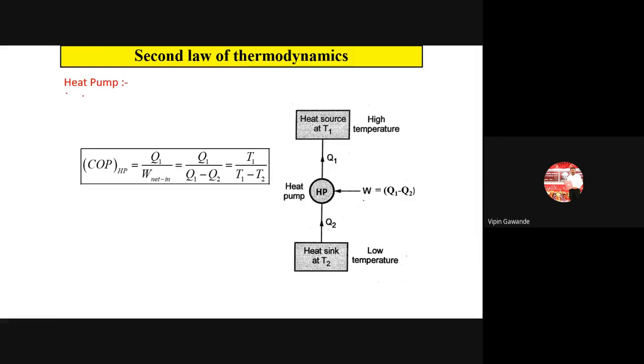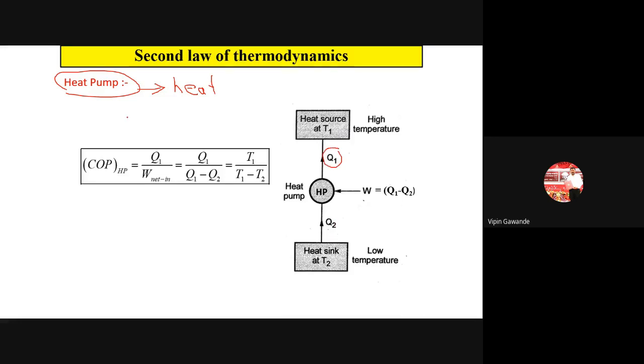After that, we have defined the heat pump. For heat pump, we require the heat supply to the source. So for heat pump, the diagram is the same. Arrows are upward. We are performing the work on the heat pump. For heat pump, Q1 is important. For refrigerator, Q2 is important.